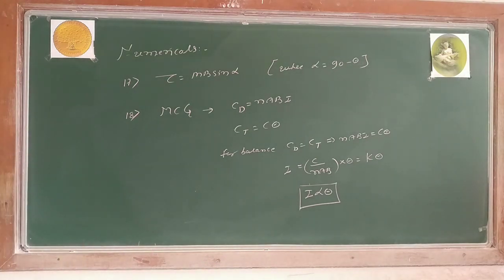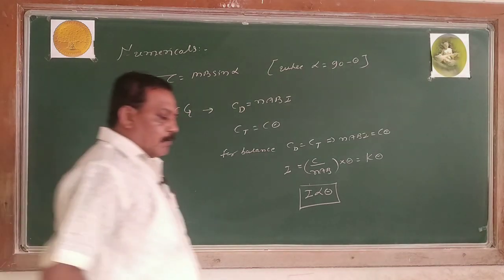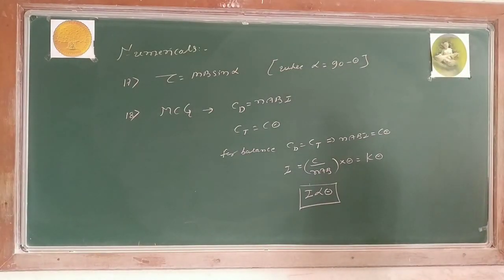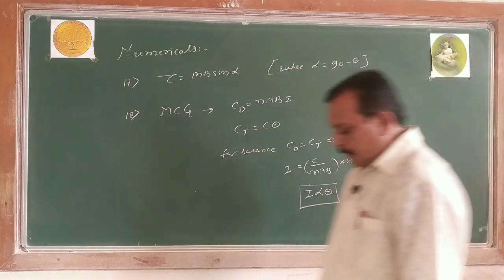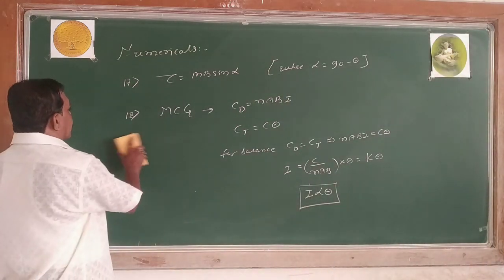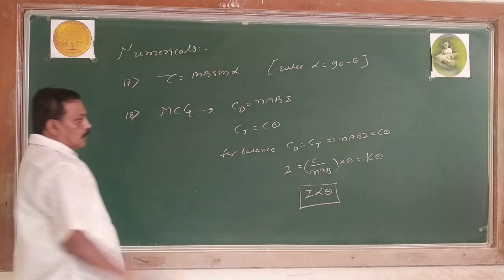Then after this is about what? Theory of moving coil galvanometer. We come across conversion of galvanometer into ammeter and voltmeter. Then I come across conversion factors.